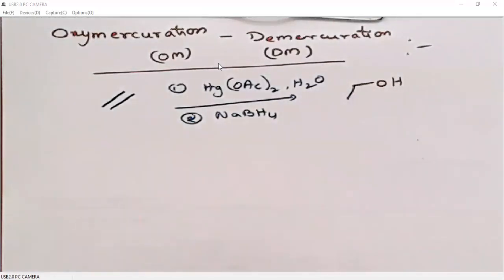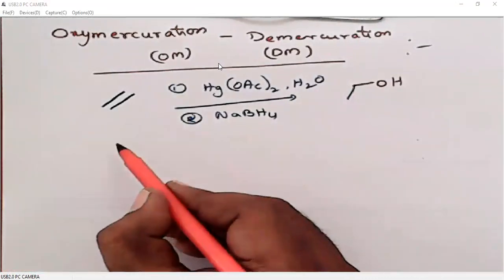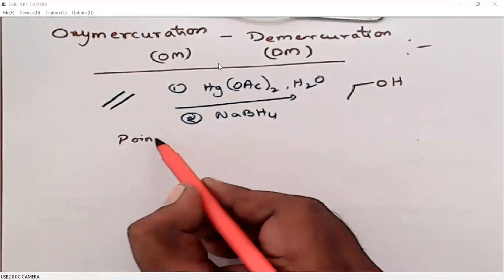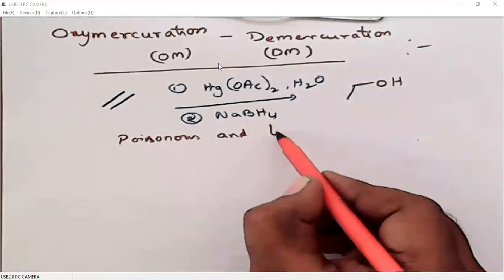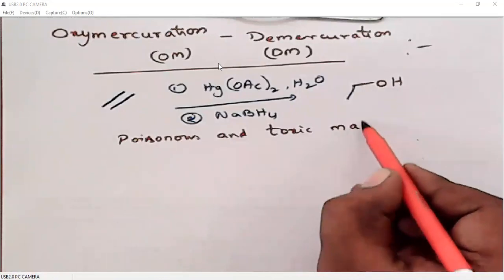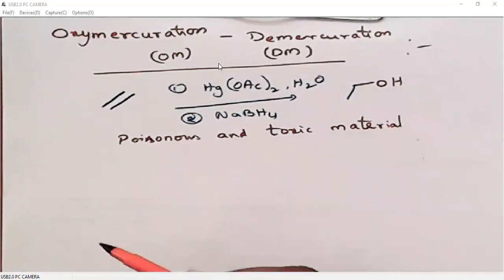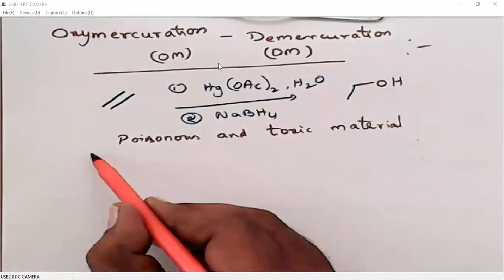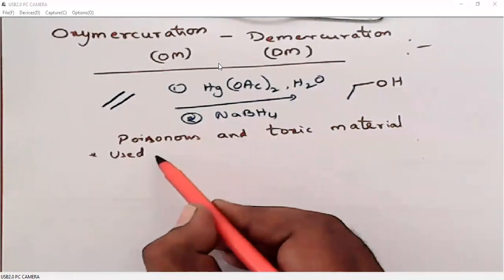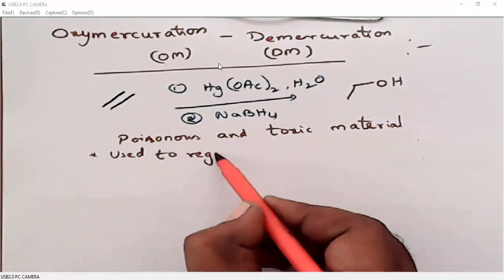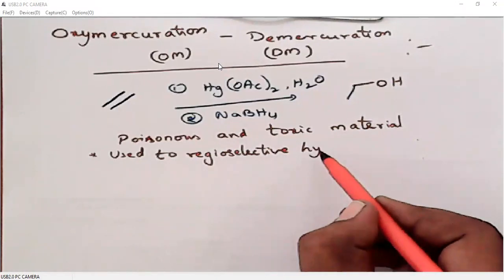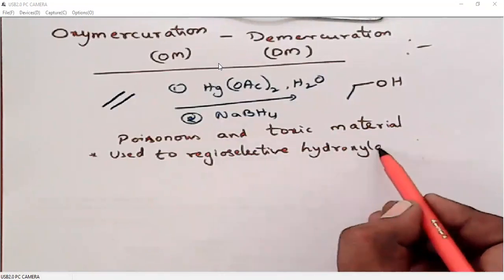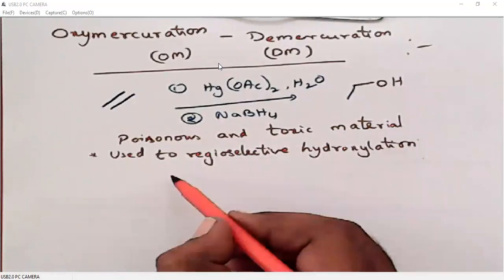Okay, just take the notes along with me. Mercury is a poisonous and toxic material. It is used selectively in hydroxylation reactions.